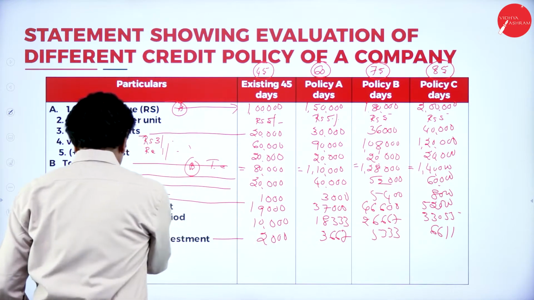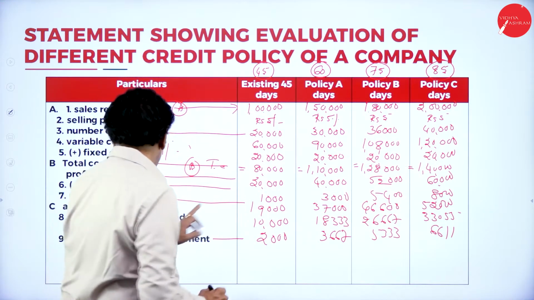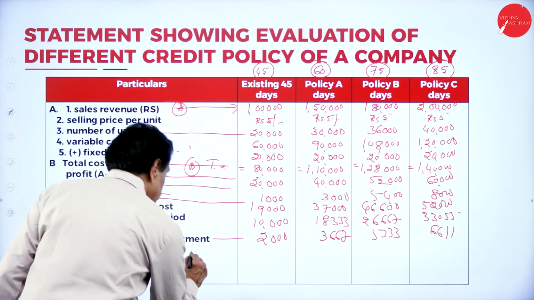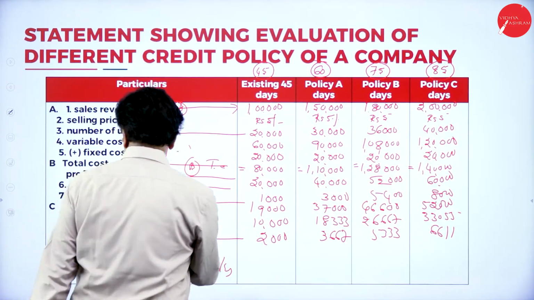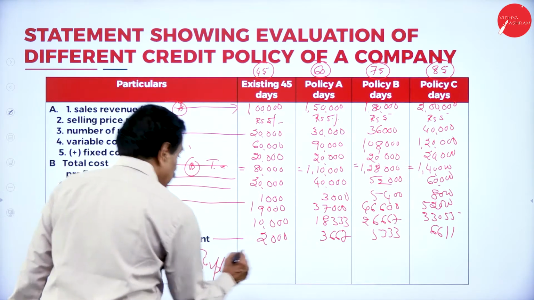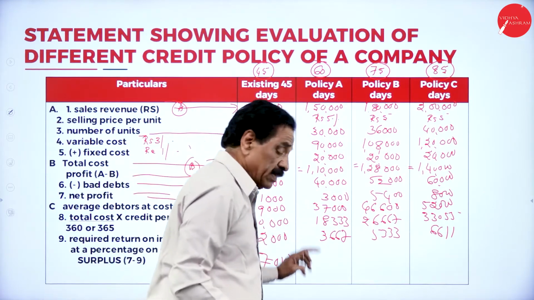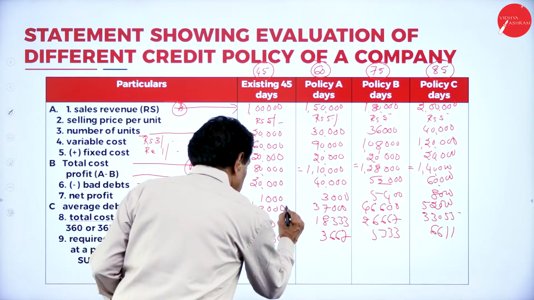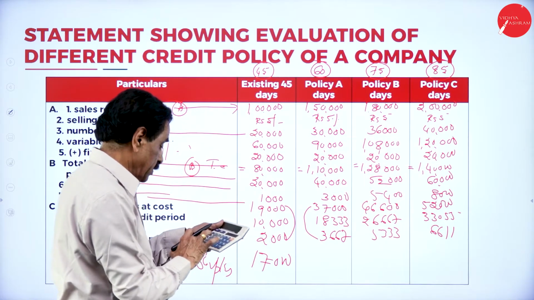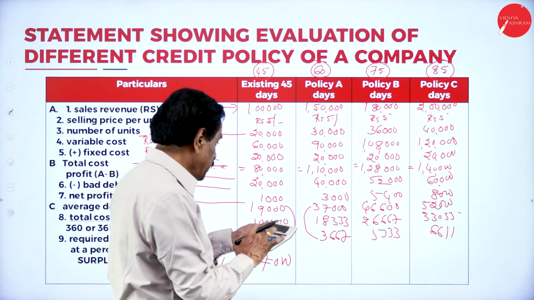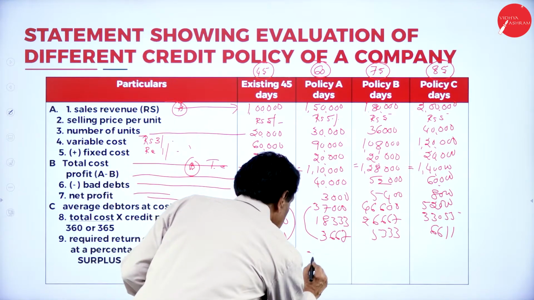What's your profit now? Your profit is here 20 minus 1, 19,000 is the profit. Here 19, your net profit is 19 plus 20, 37,000. Here 37,000 minus 3,667, 33,333.